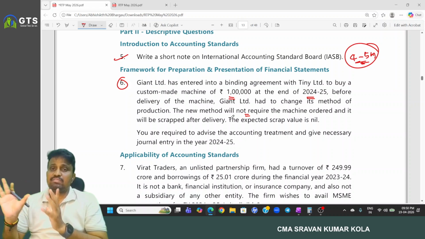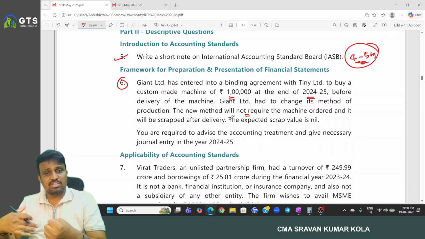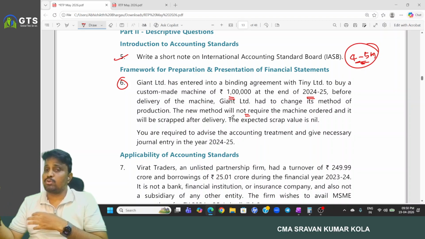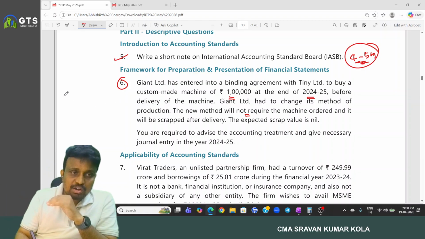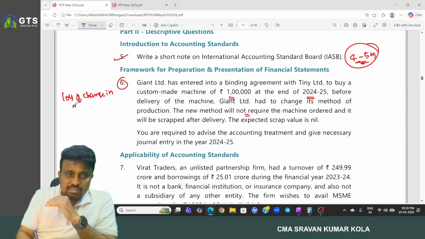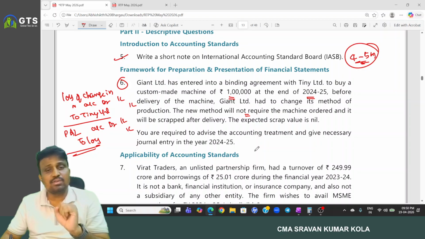Actually, what is the entry when the delivery happens? We have machinery account debited to Tini Limited. But we can't recognize it as machinery because we didn't use it for production of goods. No economic benefits will arise from using that asset because we changed the method. So no asset will be recognized. We have to treat it as a loss. Loss on change in method account debited to Tini Limited, 1 lakh. And that loss we transfer to profit and loss. So profit and loss account debited to loss on change in method, 1 lakh. This is the accounting treatment.